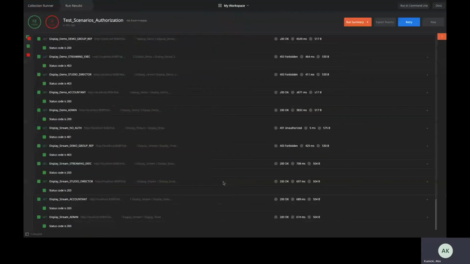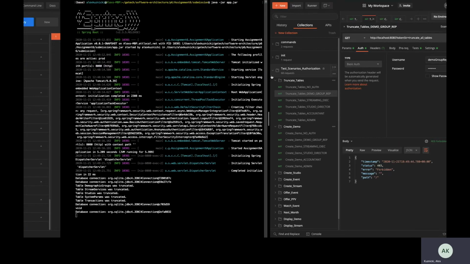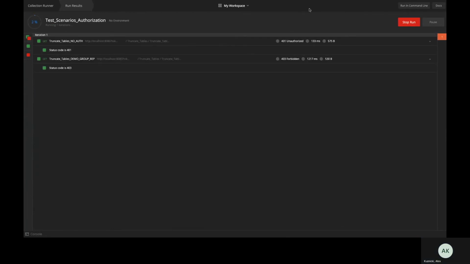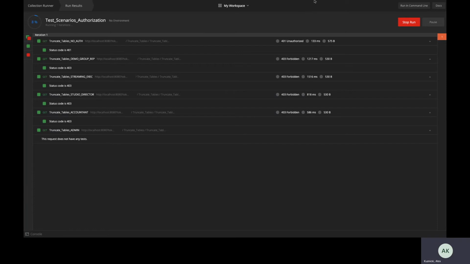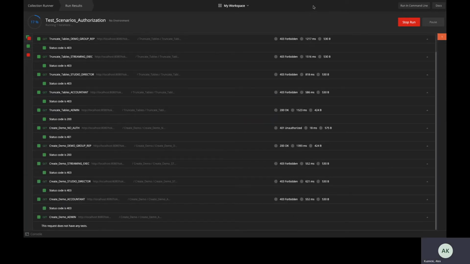So yeah, that's a little demo on how the authorization and authentication works. And just to show you how you can run through each of these test scenarios, you can click this button here, which will create a runner suite, which is basically just this. And I'm just going to rerun that for you now and show you through our integration tests that these tests are passing.